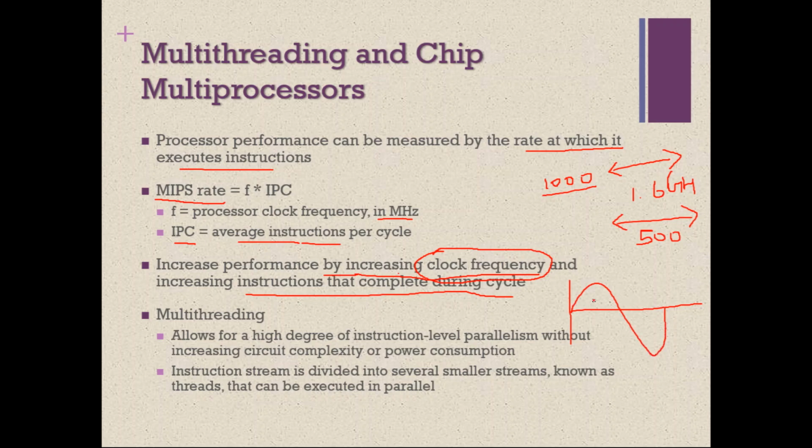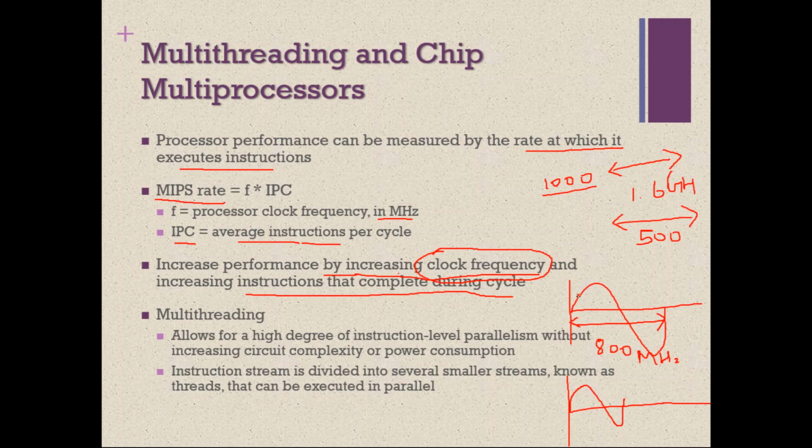Frequency is 1 by time. If the frequency is 800 megahertz, and we improve the clock frequency to 1.6 gigahertz, then one clock cycle will complete in less time.